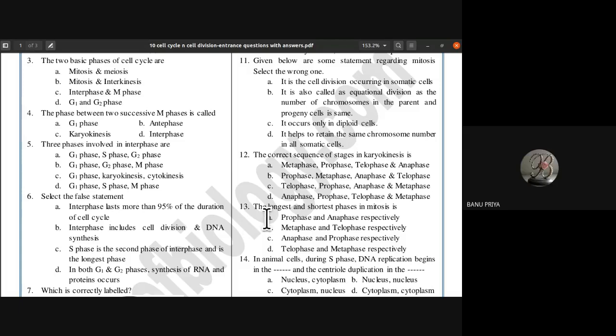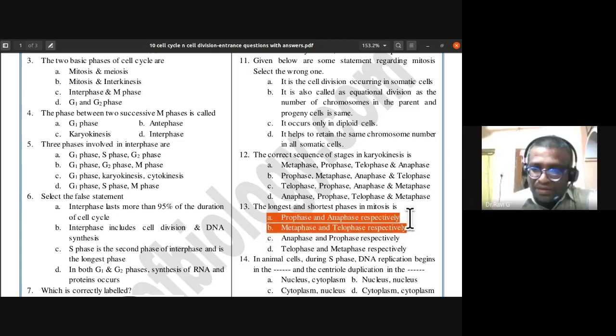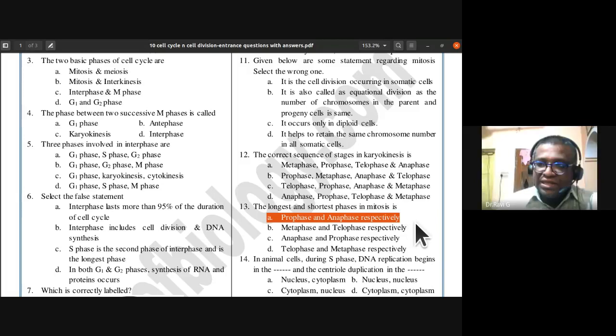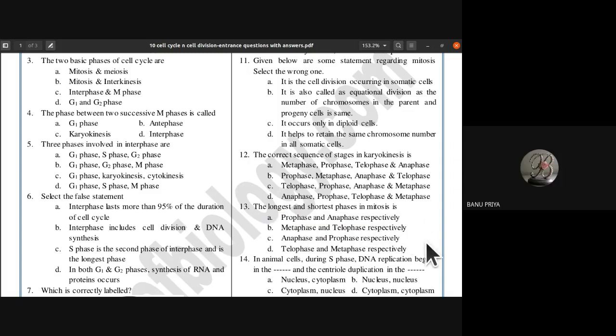Prophase and anaphase respectively. Very true. So prophase is the longest phase in mitosis, and the shortest phase is anaphase. So 13th one, A is the answer.